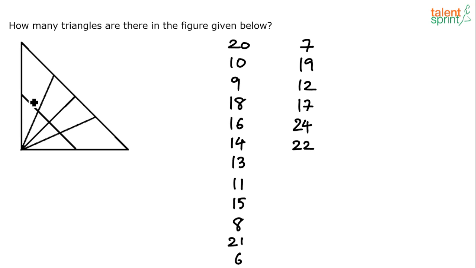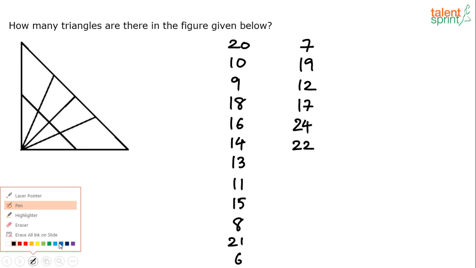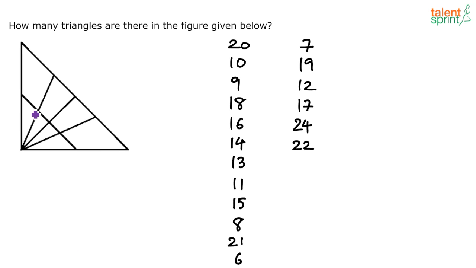Now I usually prefer counting the smallest ones first, right? So let's count the smallest ones. I'll probably use different colors to highlight. So let's count the smallest ones first, right? So should I number or what? Yeah, let's say 1, 2, 3, 4. You understand? 4 of the smallest triangles. 1, this is 2, this is 3, and this is 4, right?